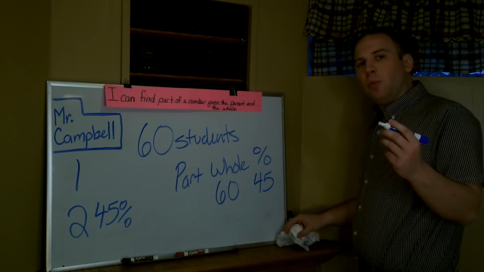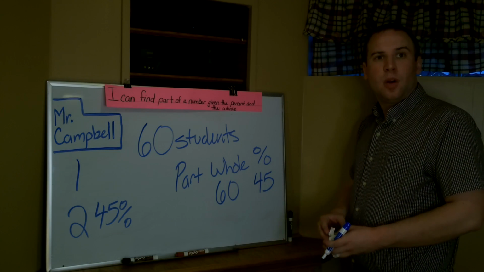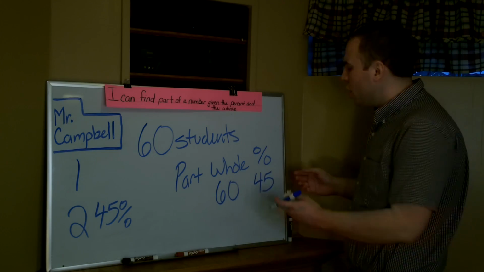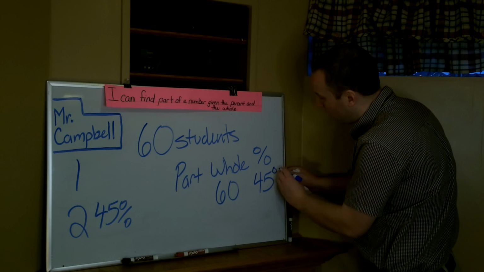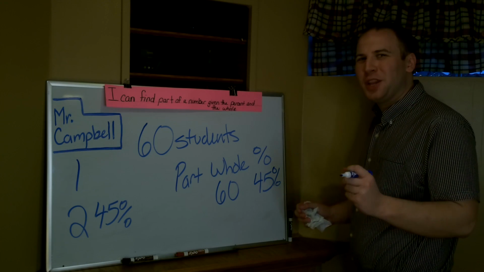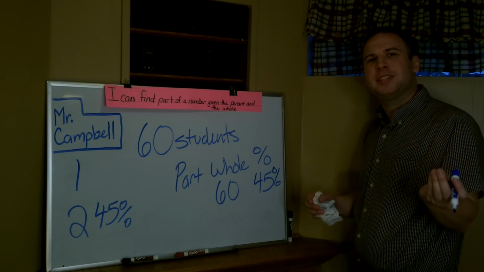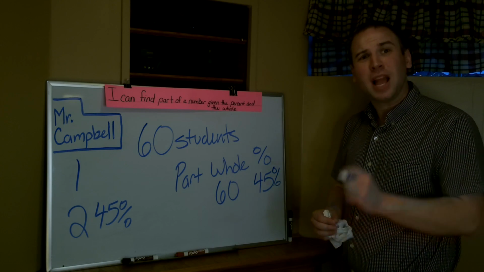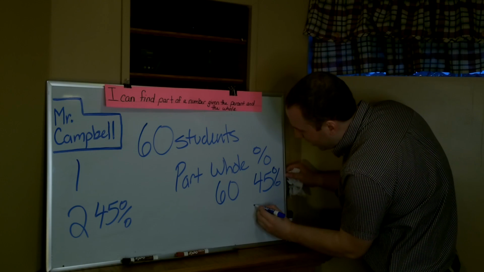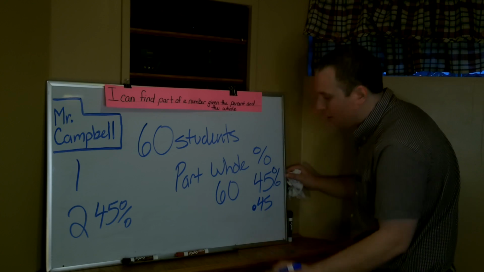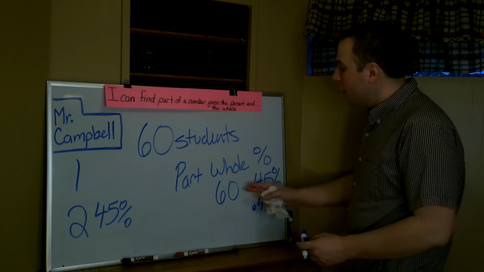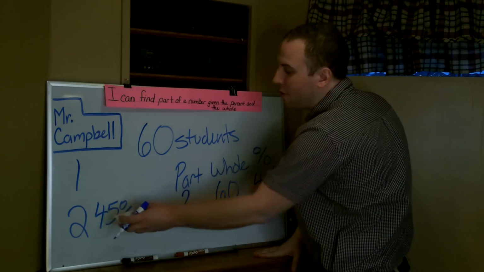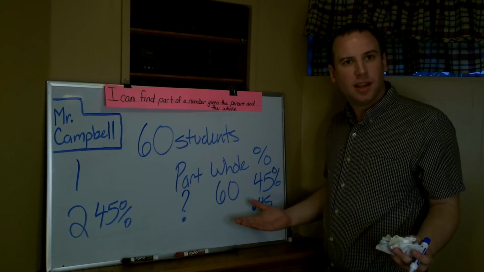Now, when we're working with percents, we don't just plug in percents. You don't plug in percents anywhere in any type of math equation. You have to convert it. Well, we're notorious for that because we just had a whole lesson on that. So if I converted 45% to a decimal, what would it be? Anyone? Yes, exactly. It would be 0.45.